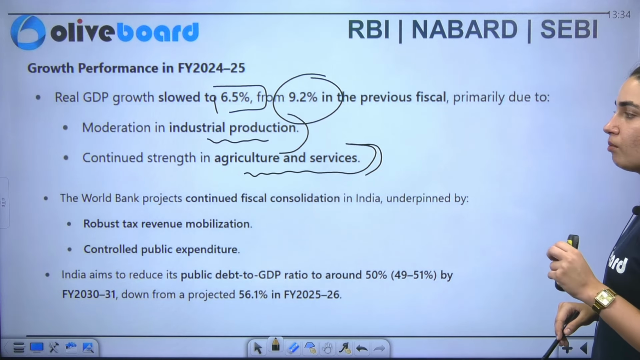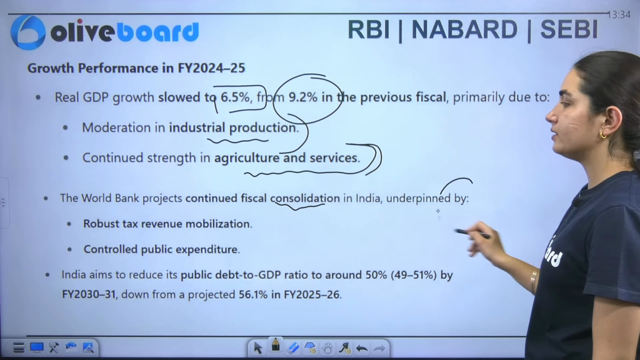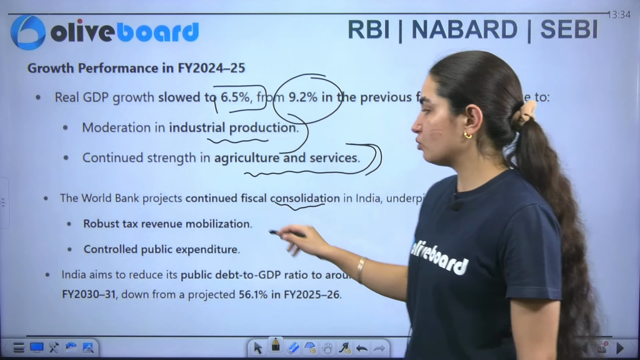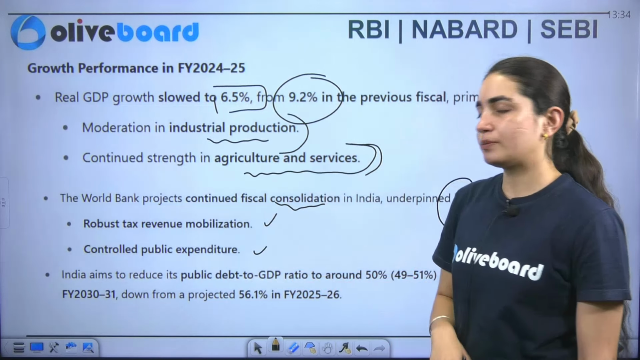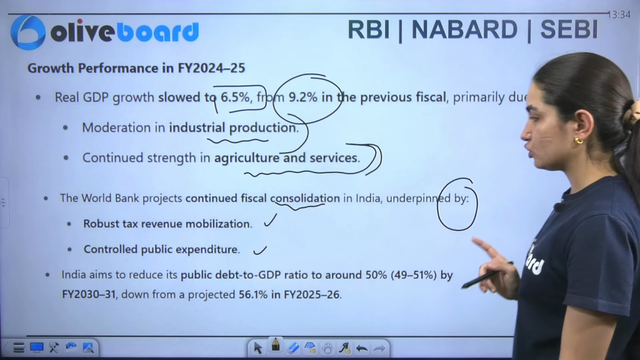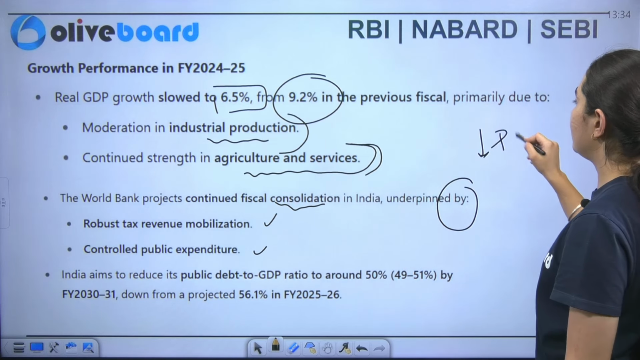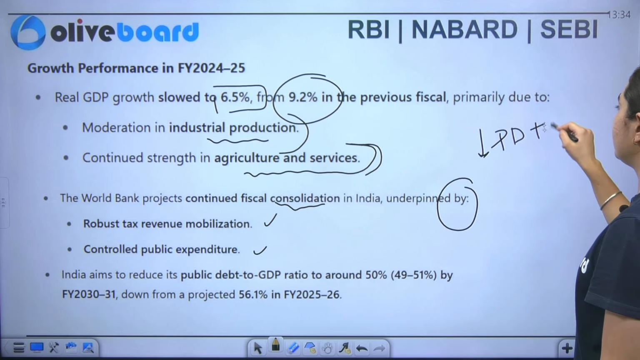Now when I talk about the World Bank, it projects continued fiscal consolidation in India that is underpinned by robust tax revenue mobilization and controlled public expenditure. This is what has been specifically observed by the World Bank. So India aims to reduce what? Your public debt to GDP ratio.